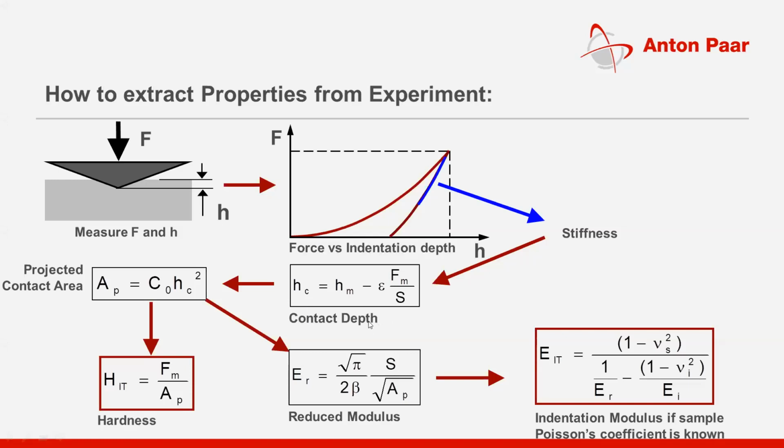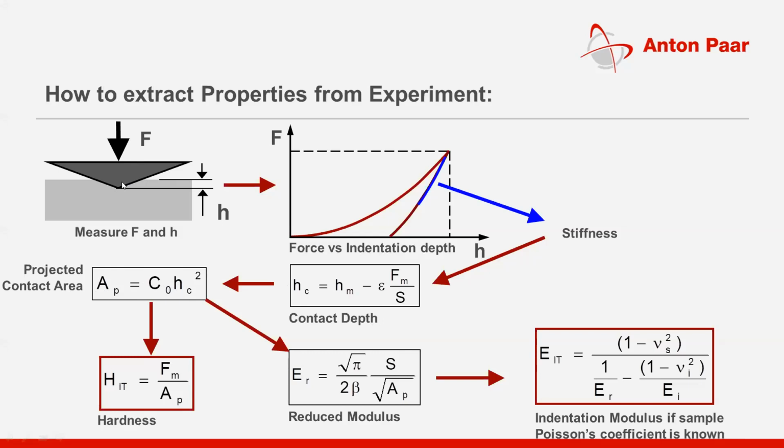This contact depth we are utilizing to calculate the projected contact area. So you take this Hc value and put it into this equation, AP is equal to C0 Hc square. So Hc you got from here. C0 is specifically a coefficient that depends on the geometry of the indenter.